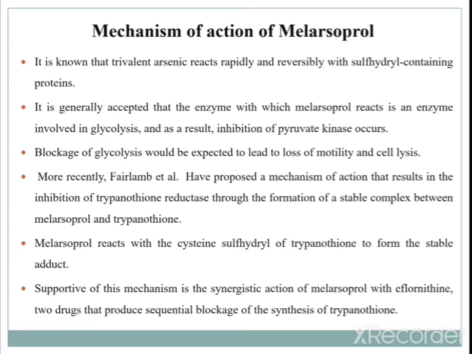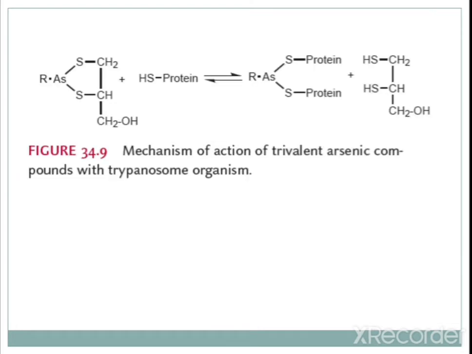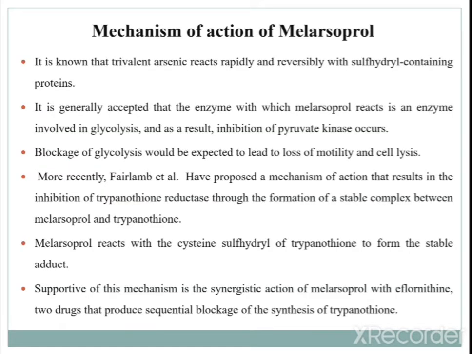It is known that trivalent arsenic reacts rapidly and reversibly with sulfhydryl-containing proteins. So, we have seen here that the arsenic-containing compound reacts rapidly and reversibly with sulfhydryl-containing protein. It is generally accepted that the enzyme with which melarsoprol reacts is an enzyme involved in glycolysis, resulting in inhibition of pyruvate kinase.